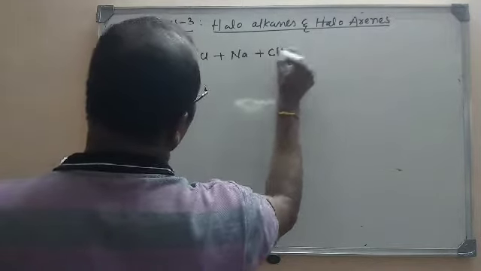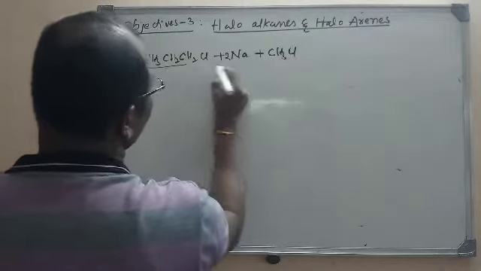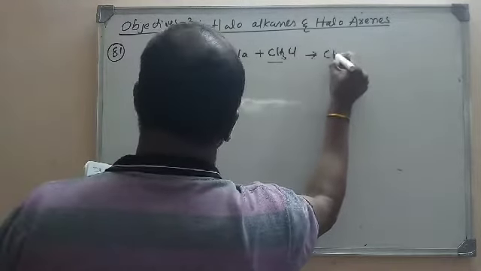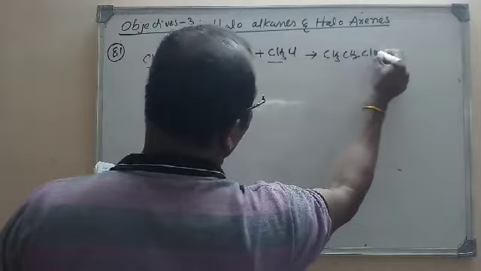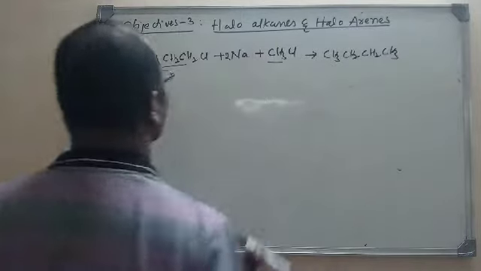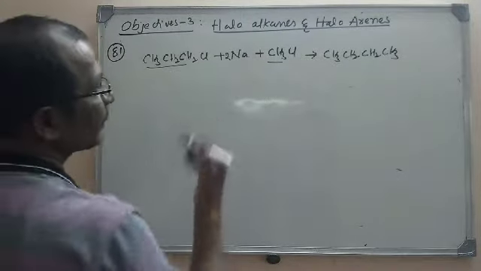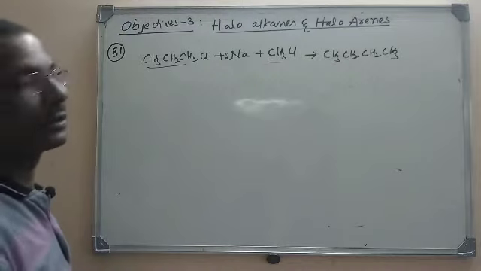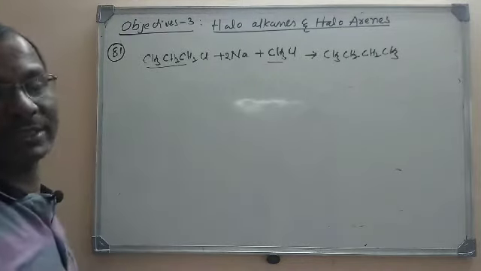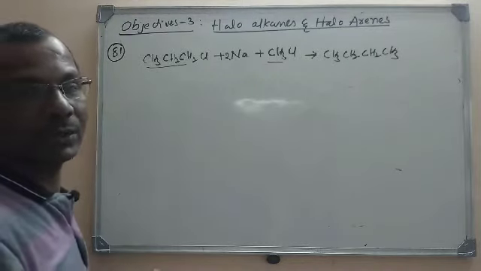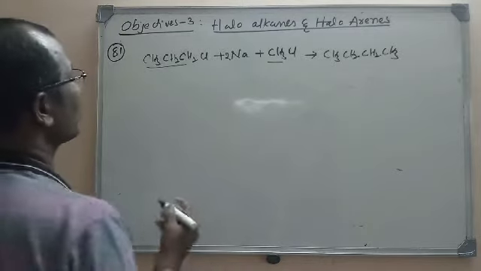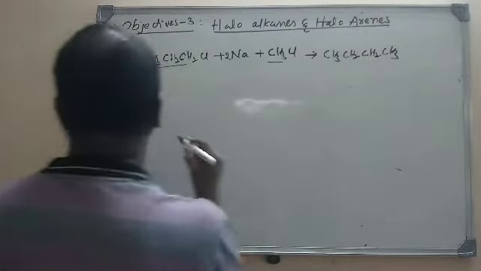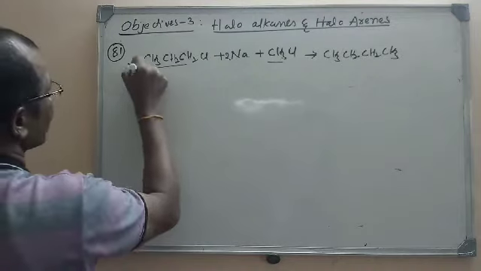This is the mixture here. So what are we going to get here? This is the product, that is nothing but butane. We are not getting isobutane here. So we have to get isobutane as the product. We should keep that in our mind. So option A is not correct here.